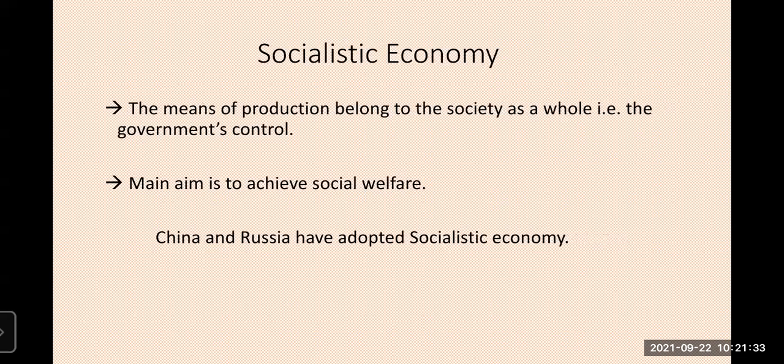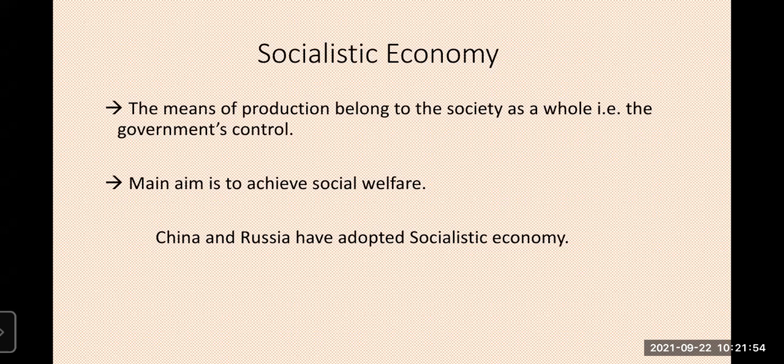The next one is socialistic economy. That means productions belong to the society as a whole. It is fully under government control. There are no private individuals. Everything is handled and managed through the government sectors only.